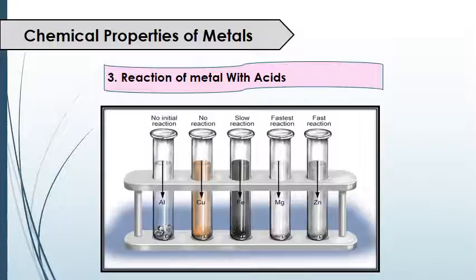Here you can see we have a number of metals that react with acids. When aluminium reacts with acid, there is no initial reaction. Copper reacts with acid, no reaction. Iron gives a slow reaction, magnesium gives the fastest reaction, and zinc also gives a fast reaction.